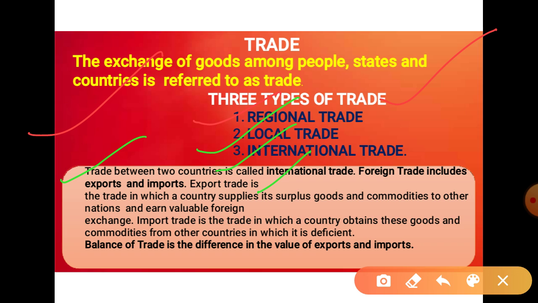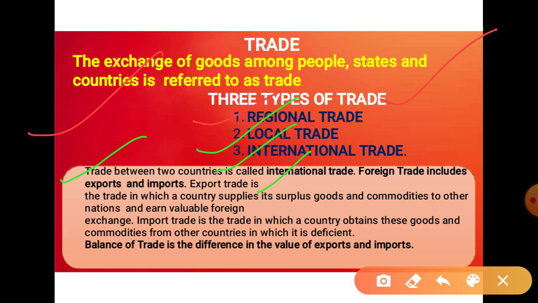When import is more than export, it means the country is spending more money. This is called negative trade. When there is more import than export, this is negative. When there is more export in comparison to import, the country is selling more things and purchasing fewer things, so it earns more foreign income. This is called positive trade.